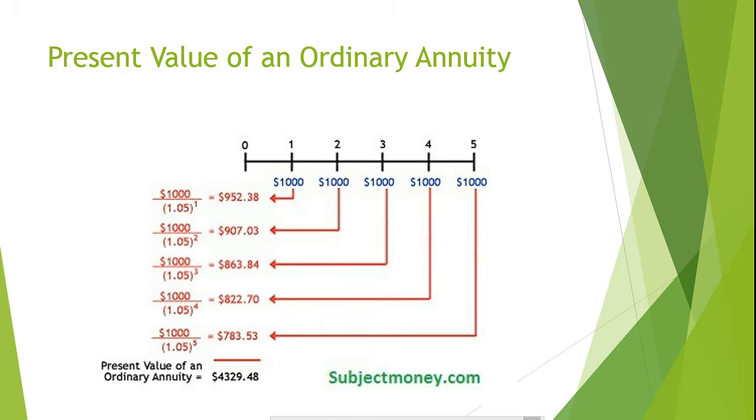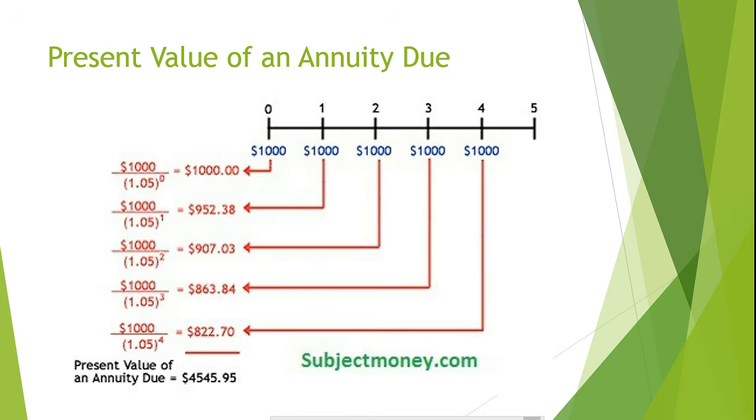Now let's assume we have an annuity due that makes 5 payments of $1,000 over the next 5 years. Let's also assume that it's in a fund that earns 5% interest. What is the present value of our annuity due? Remember, since this is an annuity due, our payments will be received at the beginning of the next 5 periods.